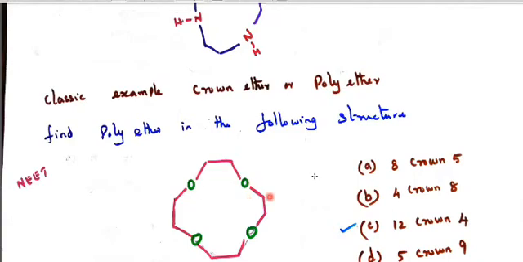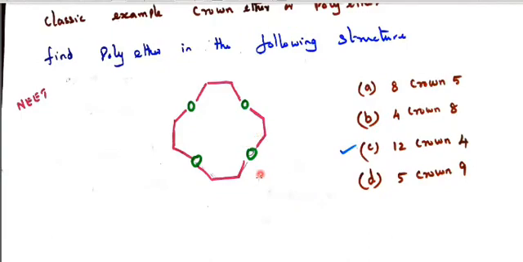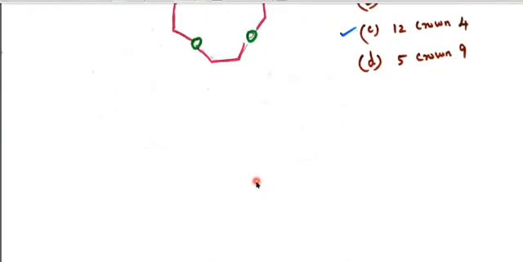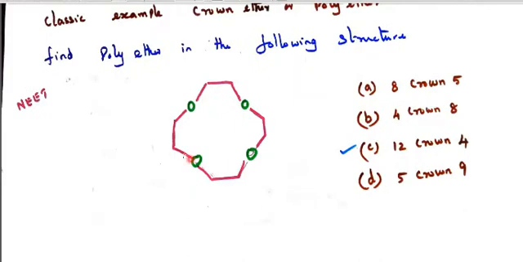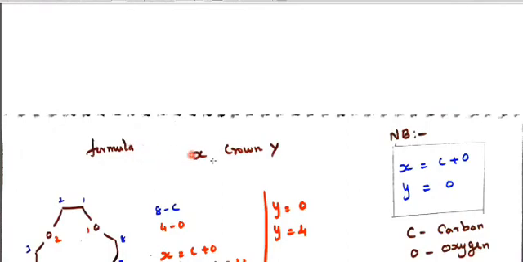They will ask you to find the correct option among 8 crown 5, 4 crown 8, 12 crown 4, 5 crown 9, like that. You should find out which is the correct answer. So let us see this. Here we have a formula. We should count how many oxygens are here, and the carbons also. The formula is very simple for the NEET exam.